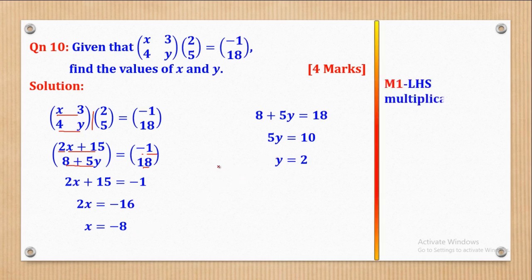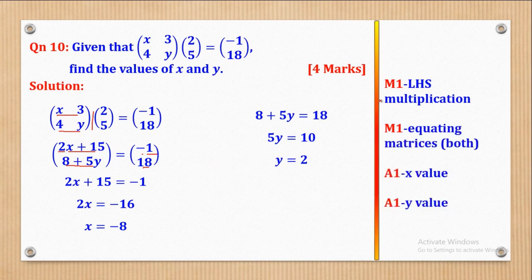Now let's see how marks can be awarded. So first of all, multiply. The first mark will come on this part whereby you multiply the left hand side. So multiplying this by this to come up with this, you get your M1. Then the second mark will come from equating. So when I equate this with this, I'll come up with this, and also equate this with this to come up with this.